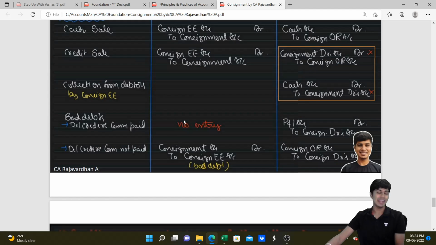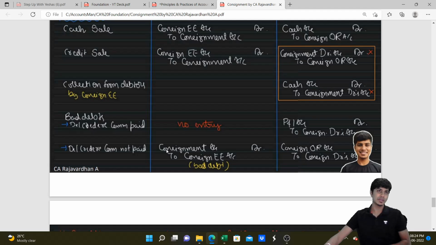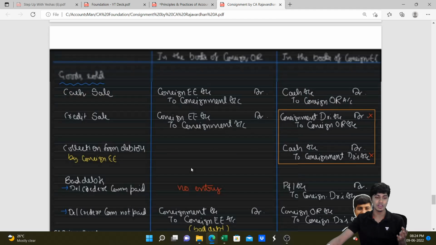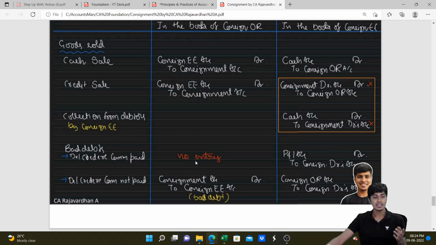Done. If bad debts expense is there, if the commission is paid as a consignor, I will not write any entry. Bad debts will be booked by consignee. He will write his P&L account debit to consignment debtors. However, if commission is not paid, then he will write consignor account debit to consignment debtors. It is not his P&L account debit. So he will debit it to us, our account. He doesn't have to pay so much money to us. Credit the debtors, reducing the debtors.